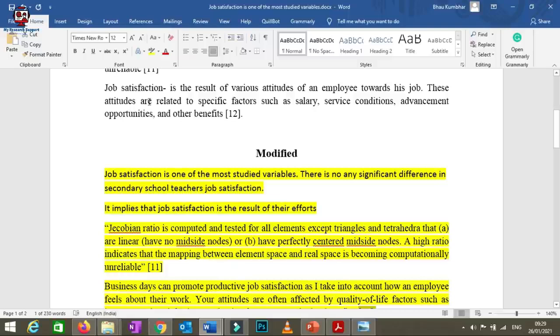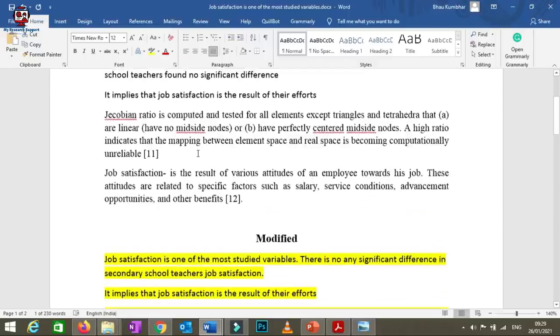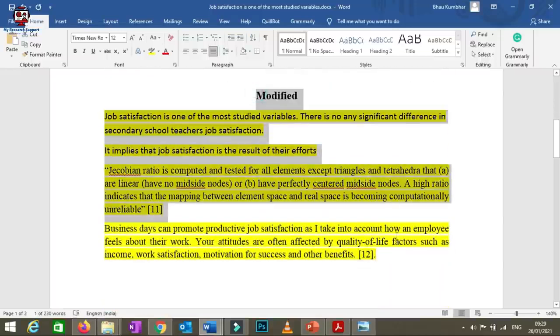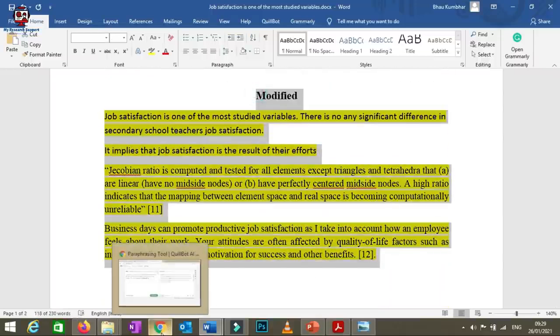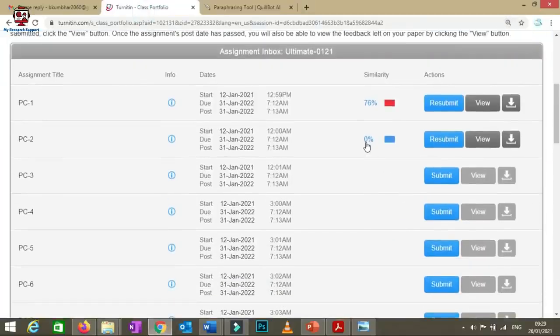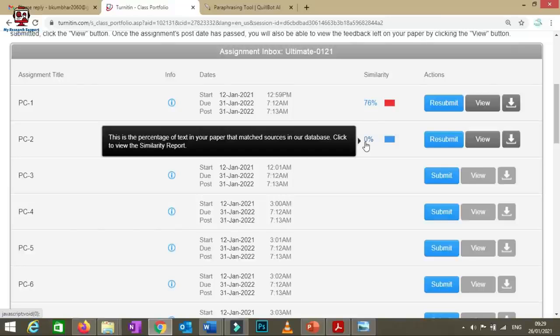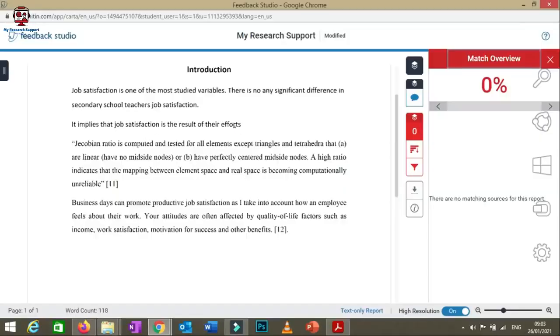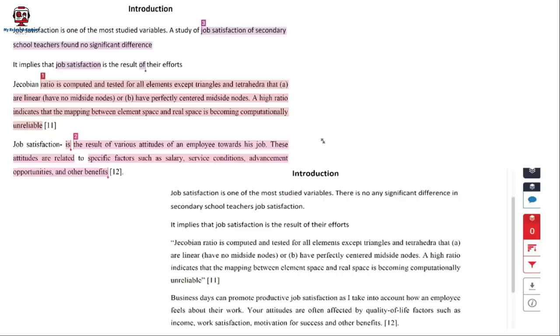paraphrasing software, and now I have checked the same modified document in the Turnitin software, and as you can see here, the result I found is 0% plagiarism. You can better understand with this plagiarism report. See, the plagiarism is 0% and none of the text is highlighted. Sometimes there is a possibility that the plagiarism may come to 5%, 5 to 10%, but still it is accepted.